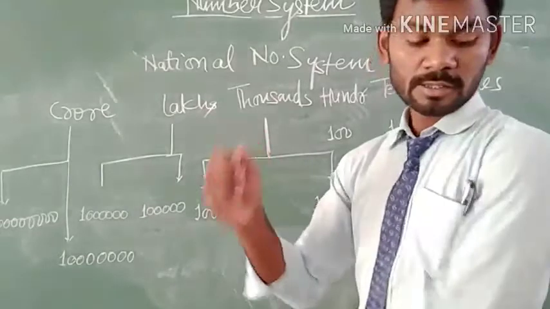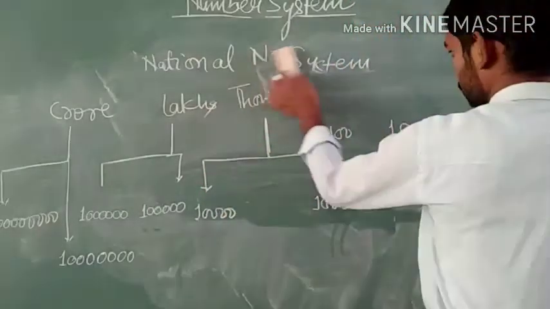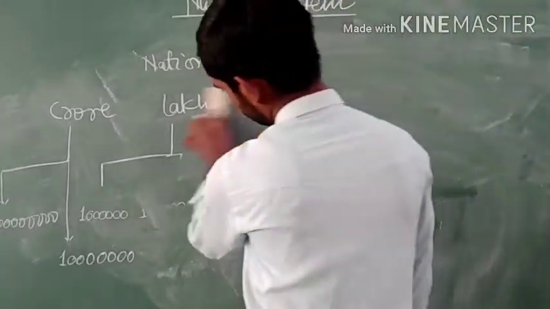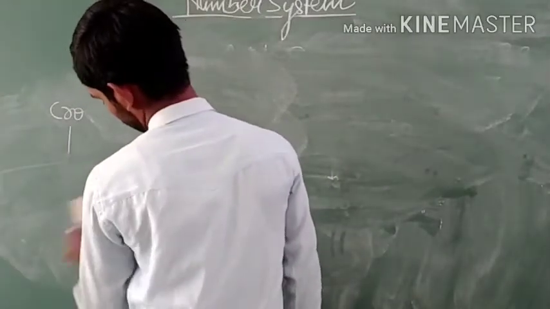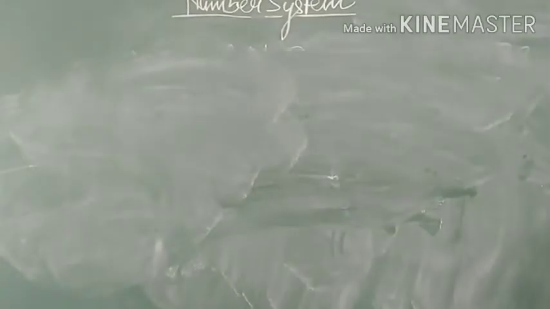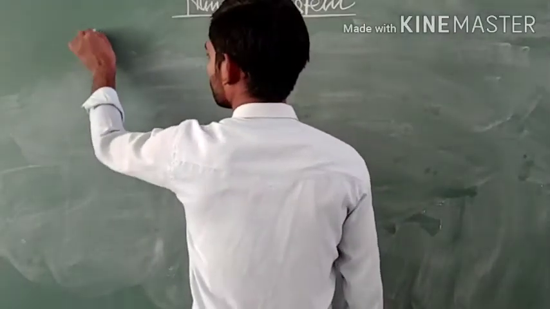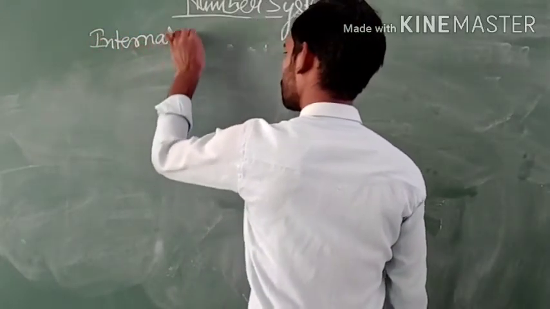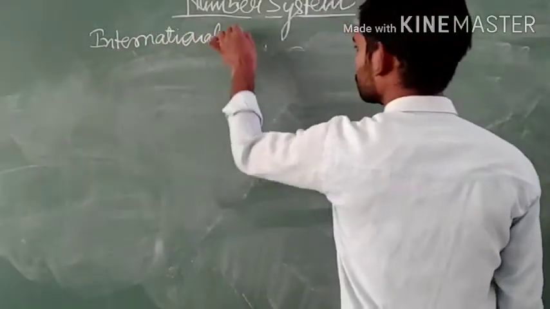So let's see the international number system.